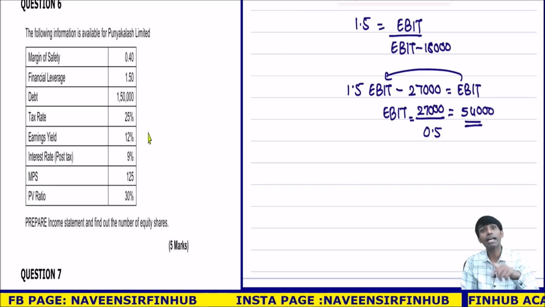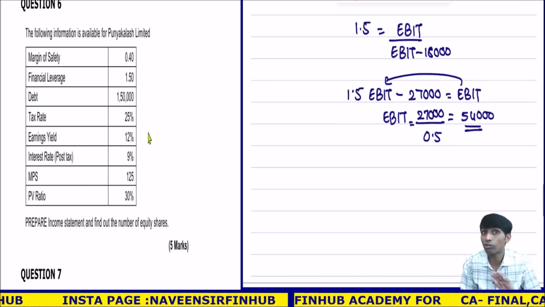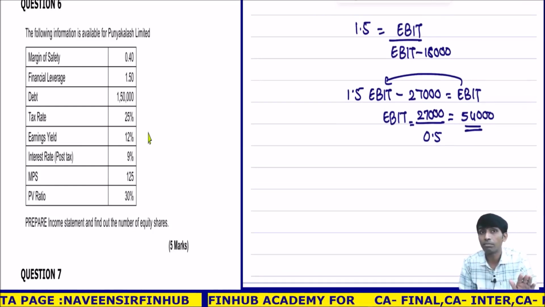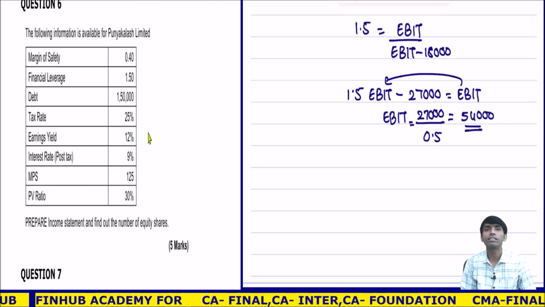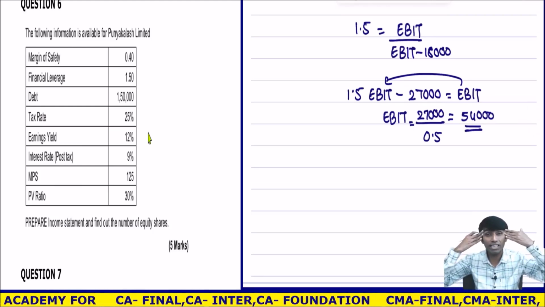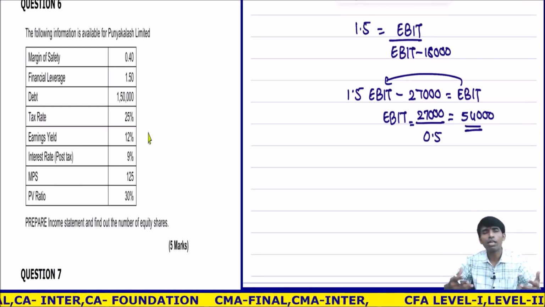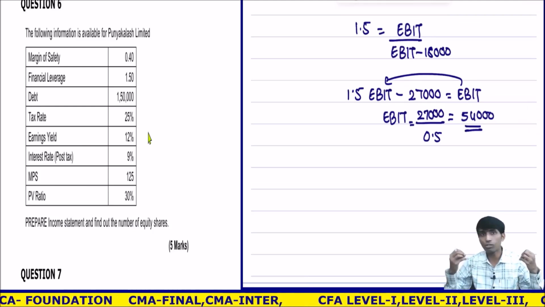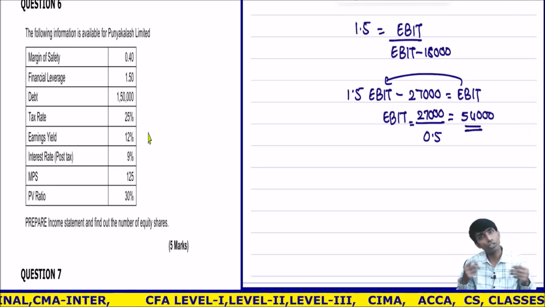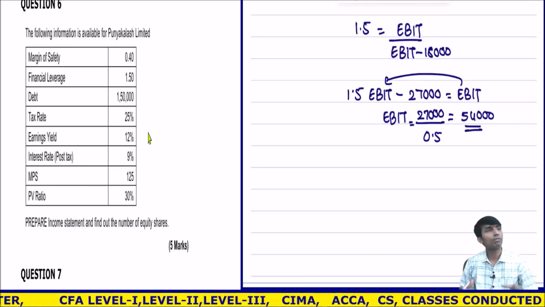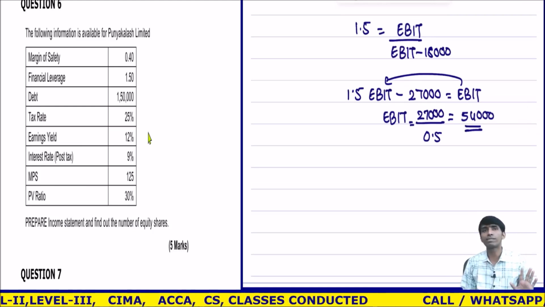Once I know EBIT, I know DOL, I can calculate contribution. Simple. So this question was also not anything different. But if you see, interest was post-tax and everyone went wrong there. This is common sense now. We are doing CA. I'm not demotivating you or saying something bad about you, but a person should know. We have done DT, we have done so many things, we should know. A foundation student, if it makes a mistake, then it's fine. But an inter student should not make all these mistakes.